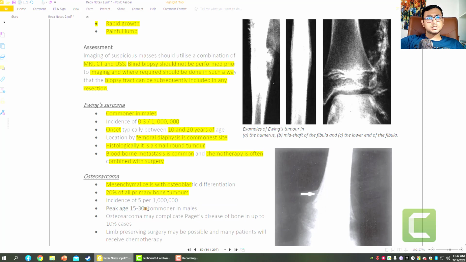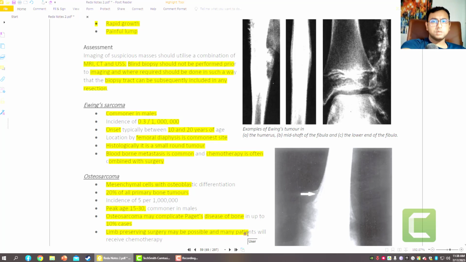And the peak age is 15 to 30, commonly in males, and osteosarcoma may complicate Paget's disease of the bone in up to 10%. So osteosarcoma may complicate Paget's disease. In that case, limb preserving surgery may be possible, and many patients will receive chemotherapy.